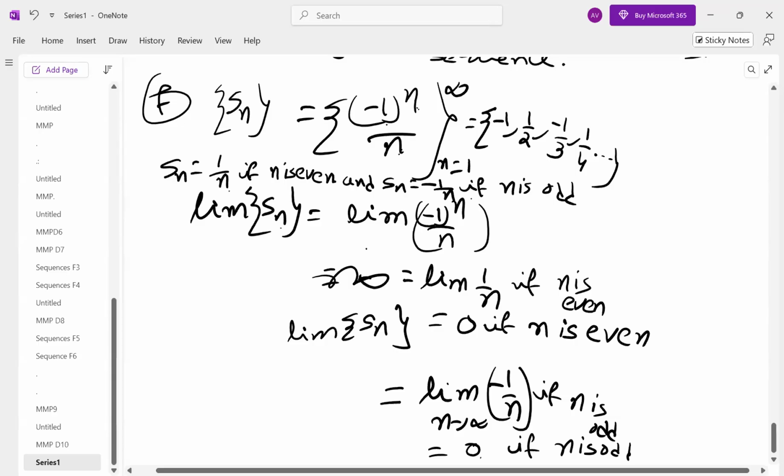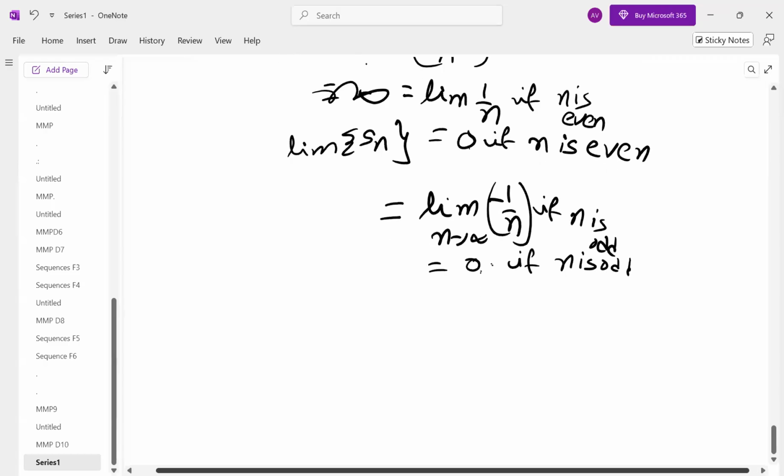Hence we say it oscillates finitely if you get different limits. Then it is not convergent, hence not Cauchy. But in both the cases here, it is convergent. Not only that, in both the cases, the same limit. Therefore, we say that here the sequence Sn converges for all n.